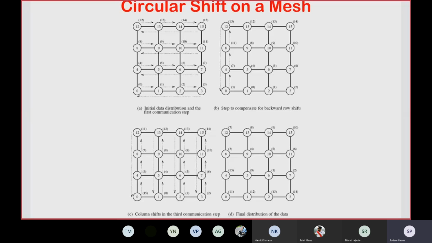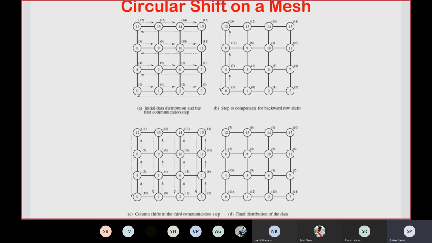The dotted arrows indicate the direction of message transfer or distribution along the row. The last node sends the message to the first node along that row. Similarly, in the topmost row, 12, 13, 14, 15: 12 sends to 13, 13 to 14, 14 to 15, and 15 again to 12.